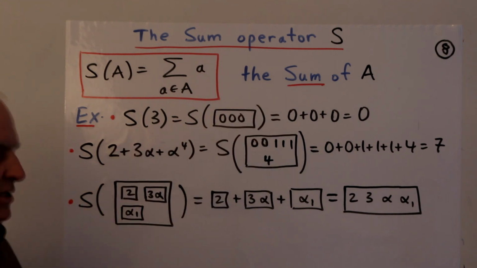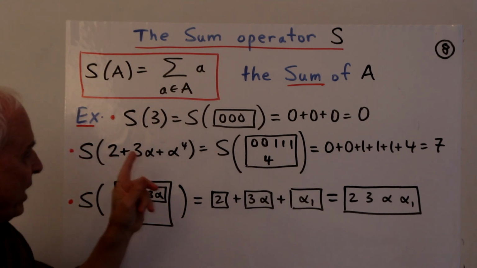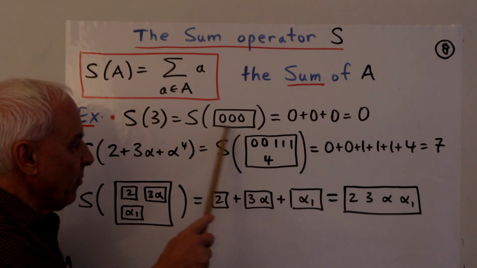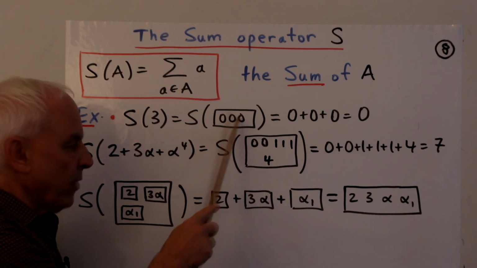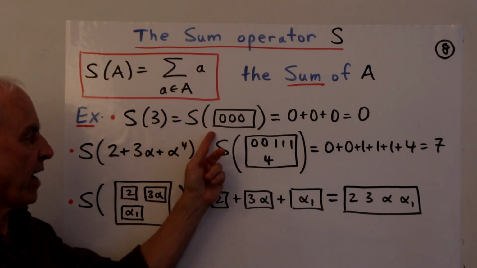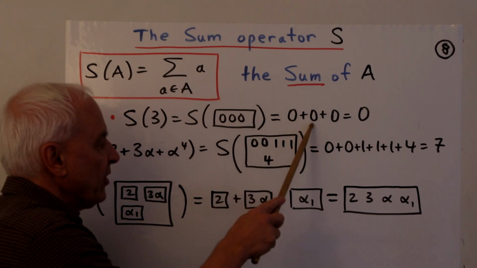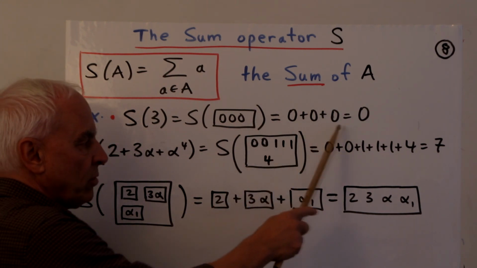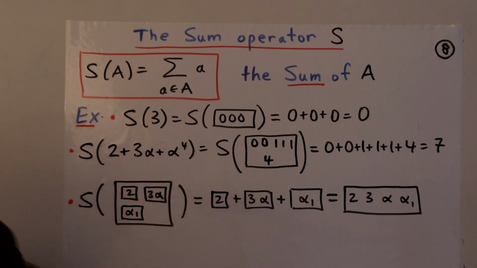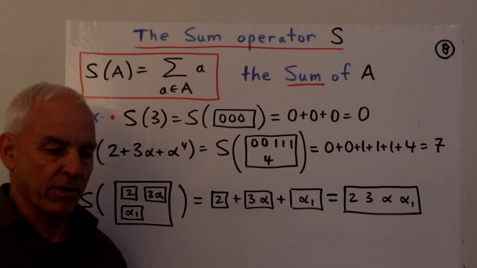So for example, what's S of 3? Well, 3 is officially this box here. It's the box containing a 0, a 0, and a 0. So S of that is what you get when you add up all these elements. So 0 plus 0 plus 0. And that total is 0. So S of 3 is 0. And in fact, S of any natural number is 0.